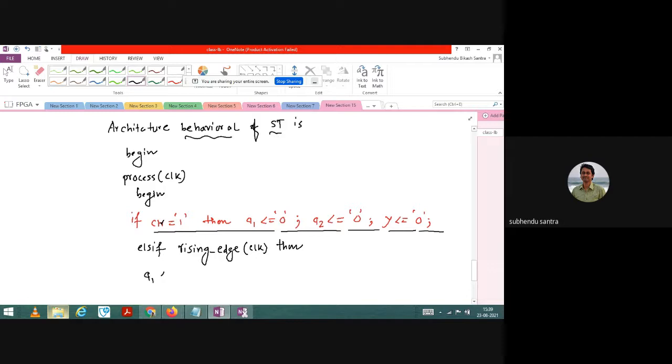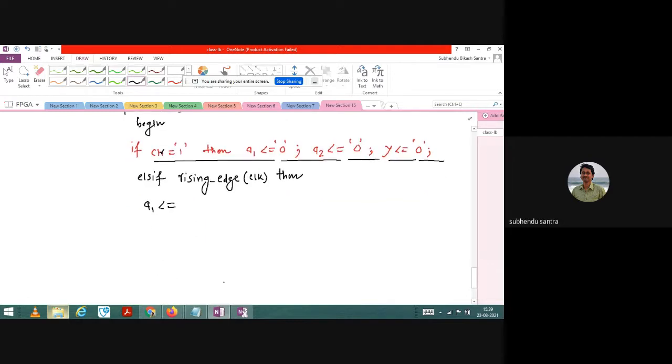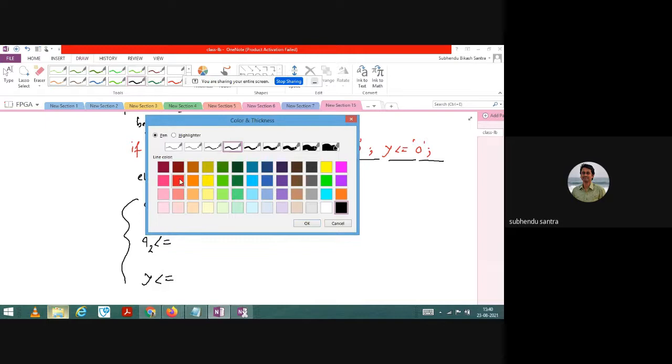Tell me what I should write for this rising edge Q1, and what I should also write for this Q2. Then your program's Y output. So these 3 sentences I have to write. Anyone? After that, I will discuss another way to write the code. But first, the easy way: tell me how I can implement it.